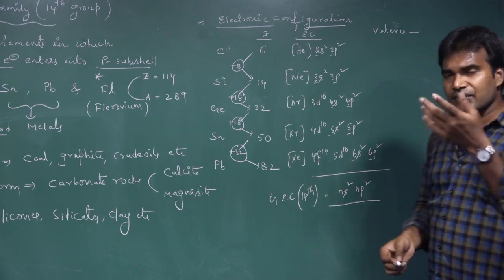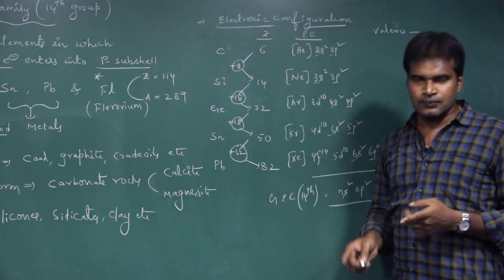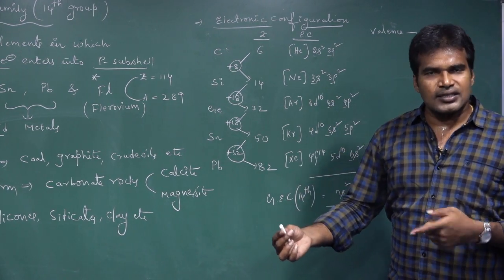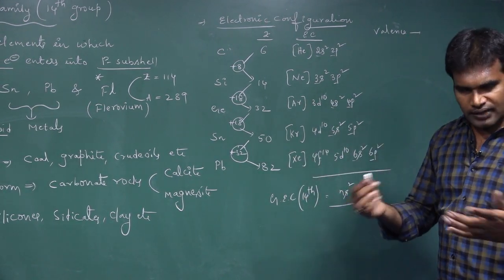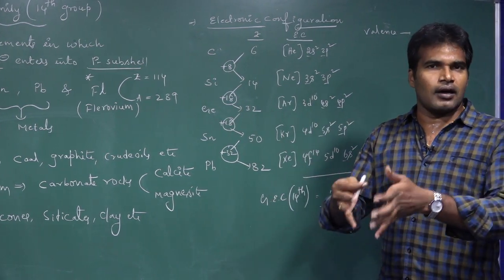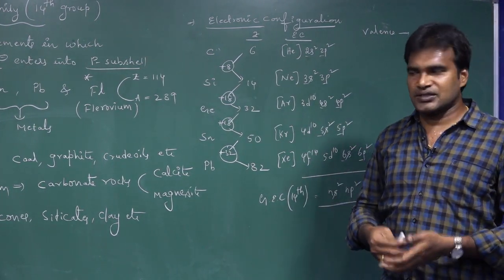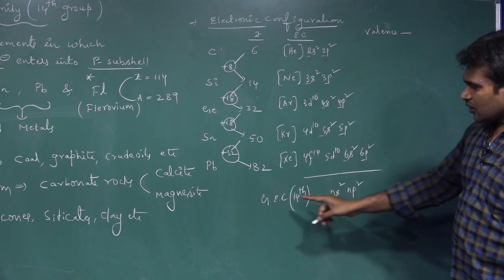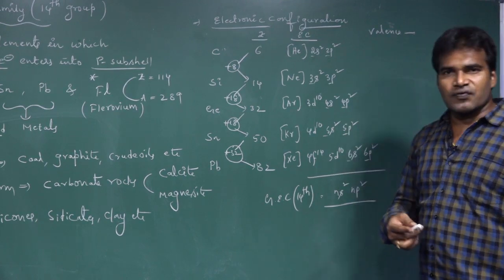Valency, we know how you define the valency. You can define it in two ways. Number of electrons present in the outermost shell is called valency electrons, or else valency is nothing but the combining capacity of an element. For example, if we take carbon, what is the maximum valency of carbon? 4. Why?